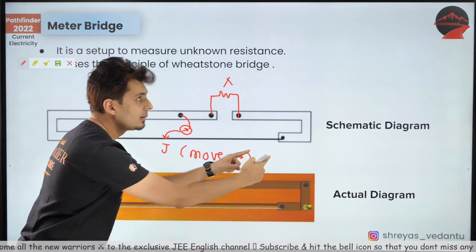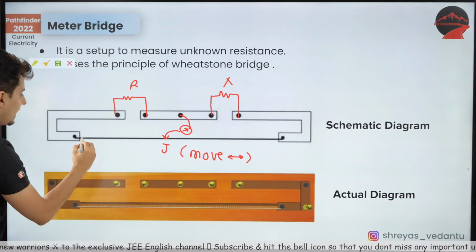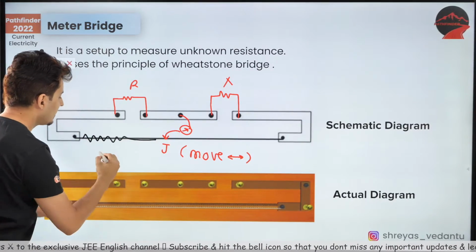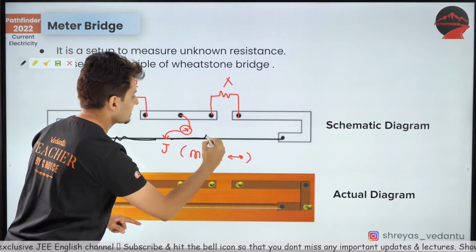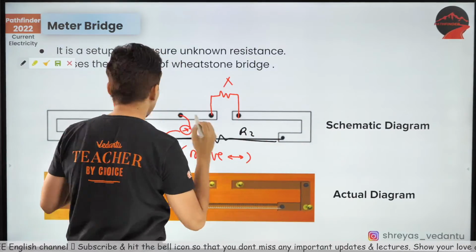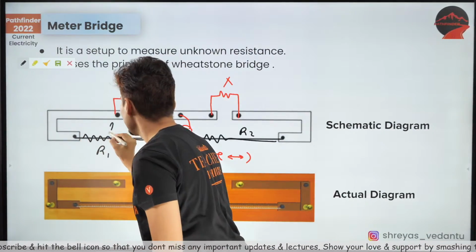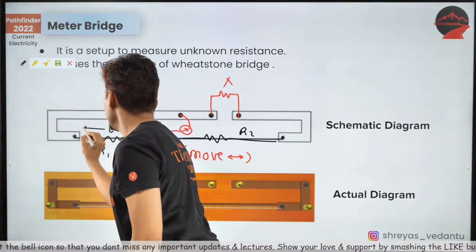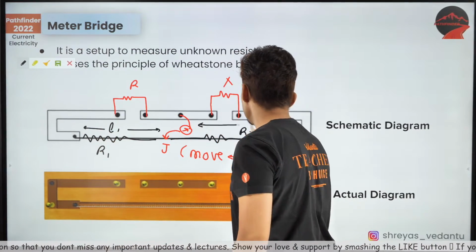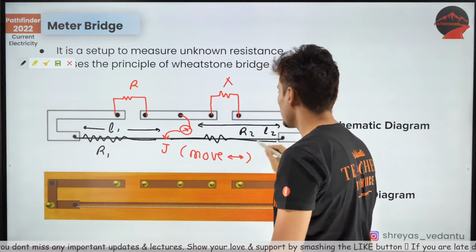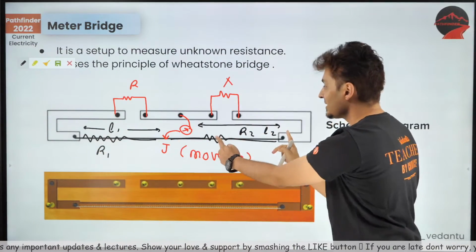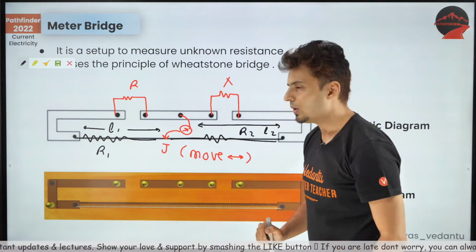Now this wire, understand guys, will have some resistance here, R1, and some resistance over here, R2. Now remember one thing. If this length is L1 and this length is L2, can you comment on them?